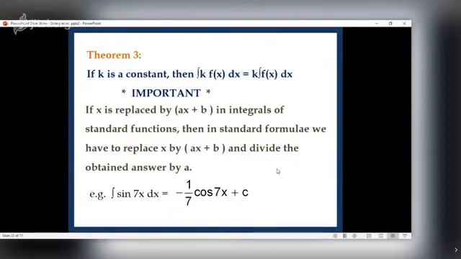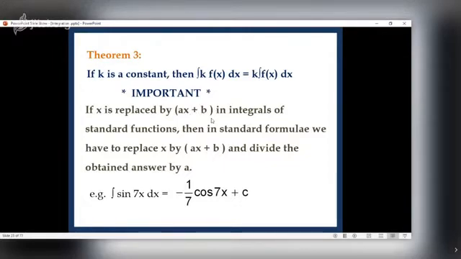If I say y or f of x equal to ax plus b, then it is a linear function. What do you mean by a linear function? A function whose graph is a straight line is a linear function. That is, degree of that is 1. So ax plus b is general linear function and x is its particular case, because here if we put a equal to 1 and b equal to 0, then we get x only.